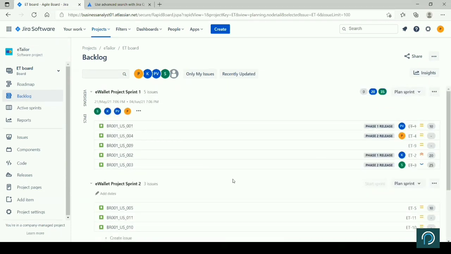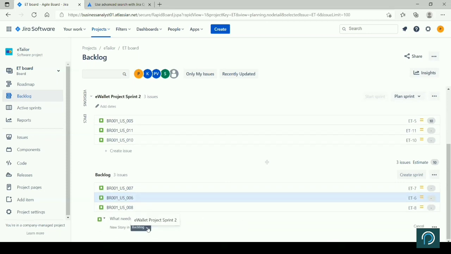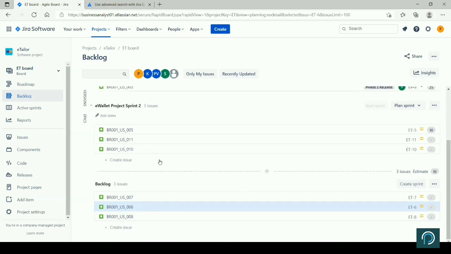Maybe in the project I have not set up correctly, so you just check, right? Otherwise, you can use this for your reference purpose. Ideally, this should appear here. You either create a story from here and add it on the backlog. You can create from here also and add it on the backlog. See, new story added on the backlog. We will try this option there and then create a backlog.